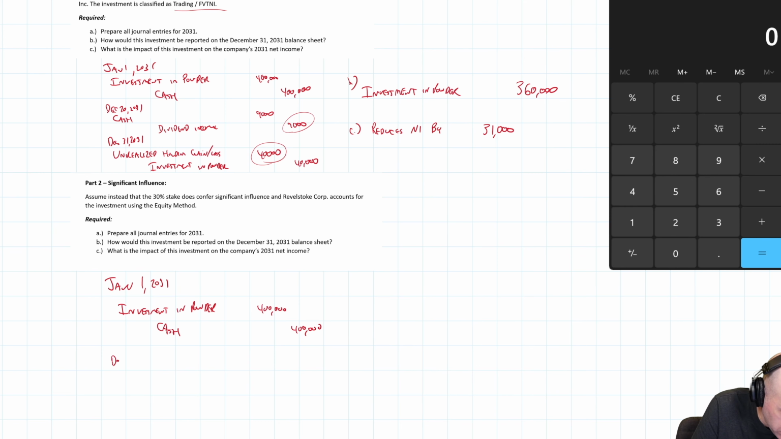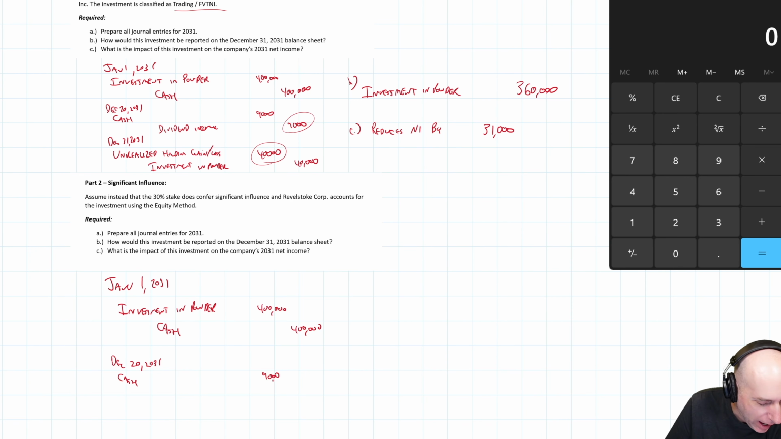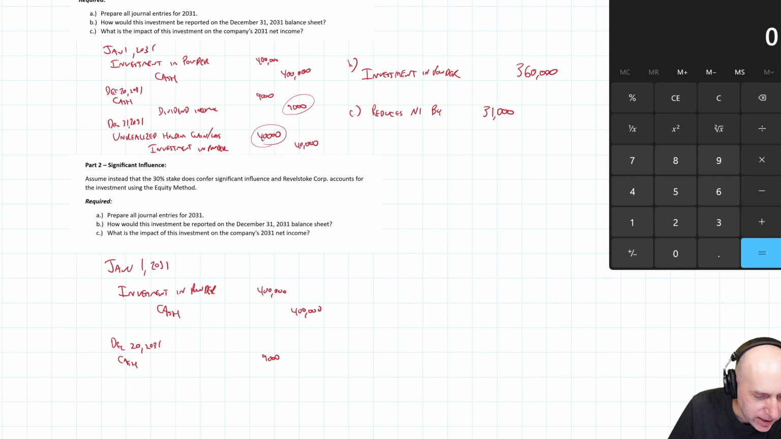Okay, December 20th, 2031, we get a dividend and debit cash here for $9,000. It's the same amount of cash. Methods here don't affect cash flowing in or out. It's the same cash flow. However, the credit here is different.